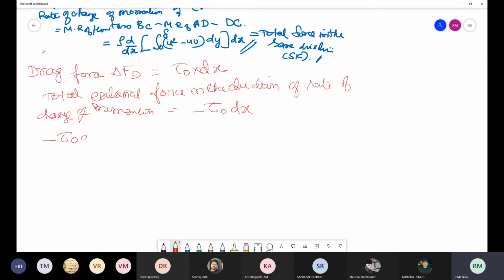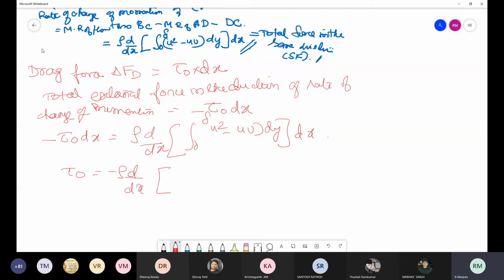So this minus tau naught into dx must be equivalent to the previous equation, rho into d by dx of integral 0 to delta of small u square minus small u into capital U into dy into dx. Or you can write tau naught is equal to minus rho into d by dx of integral 0 to delta of small u square minus small u into capital U into dy, because this dx again gets cancelled out.